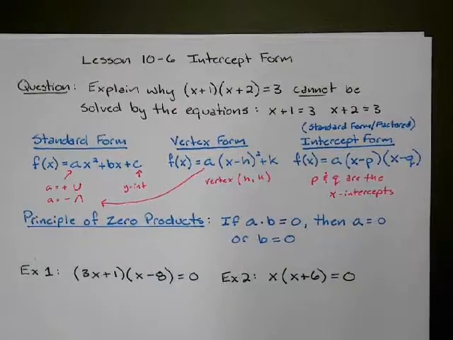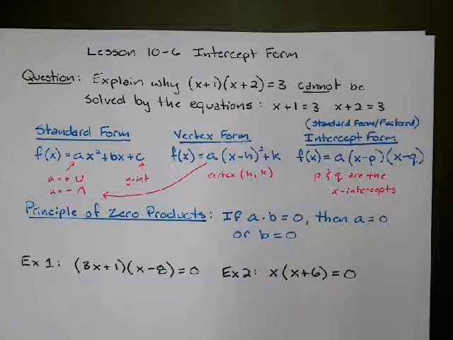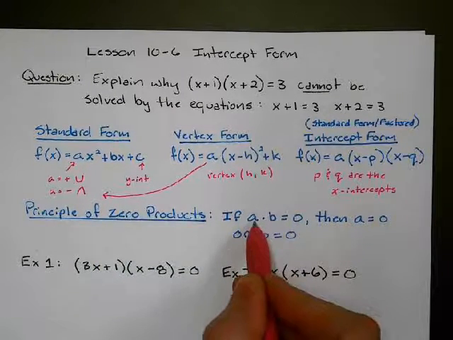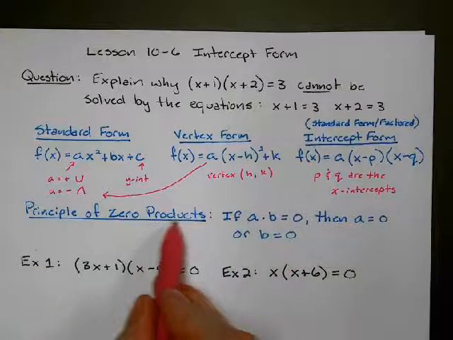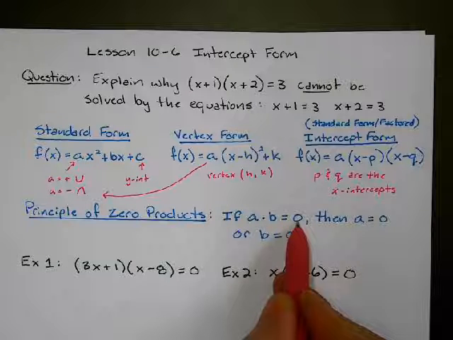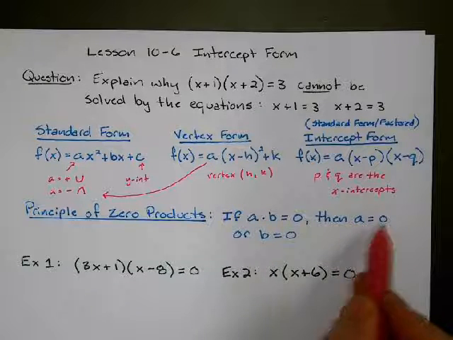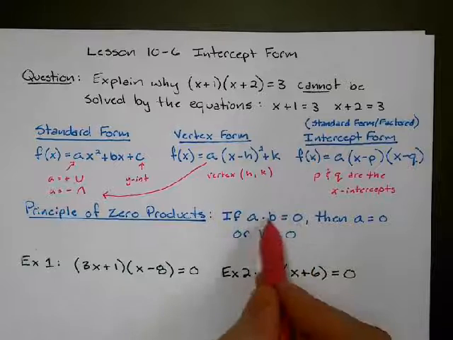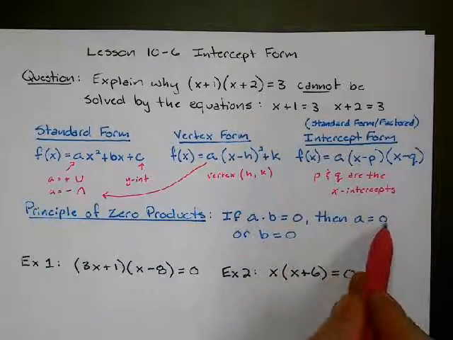What we're going to use today is what's called the principle of zero products. The principle of zero products is very simple. It says if I'm multiplying two things, here I'm multiplying a times b, and when I multiply them, that's what a product is. If the product is 0, then one of two things had to have happened. If I'm multiplying two numbers and I got 0, then either the first number is 0 or the second number is 0. So either the a is the 0 or the b is the 0.